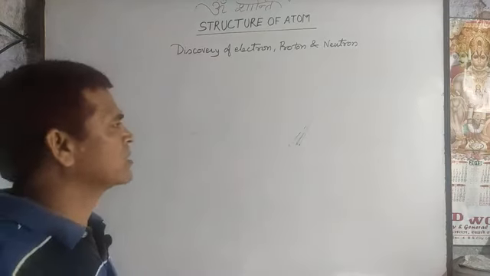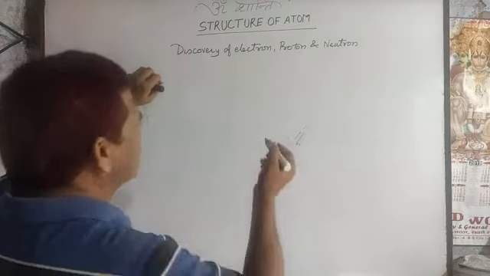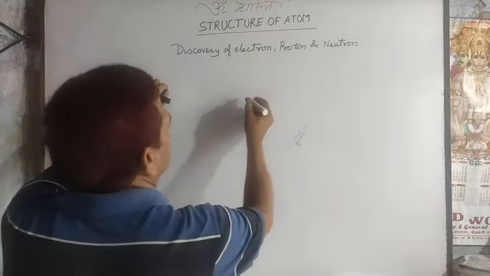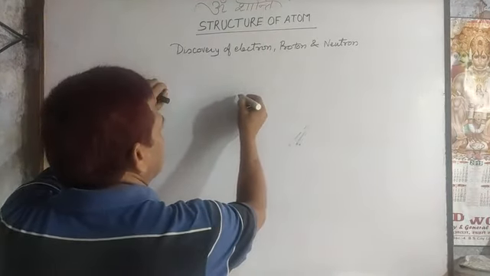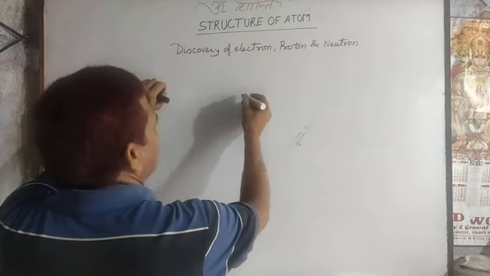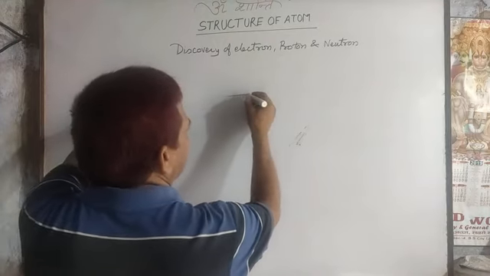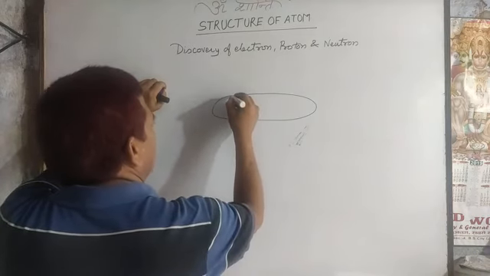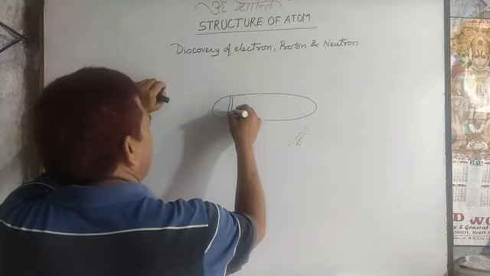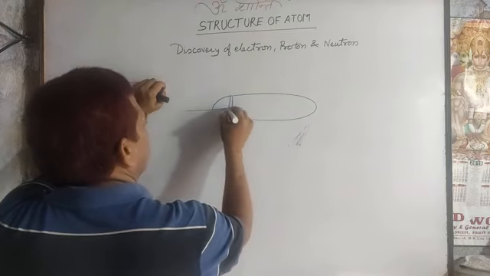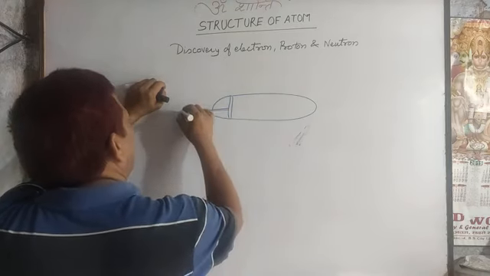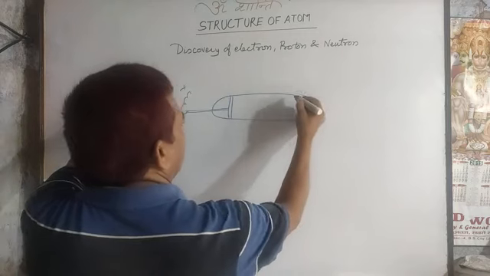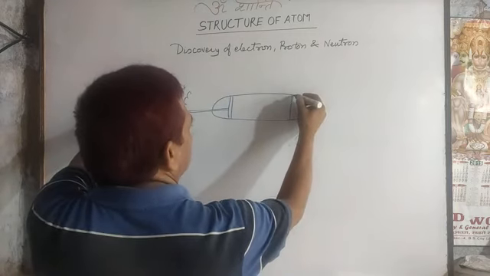For that purpose one scientist was doing an experiment by taking an electric discharge tube, in which two electrodes are fitted, one is the anode and the other is the cathode.